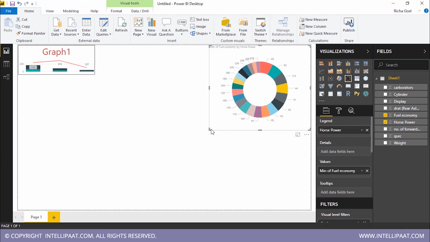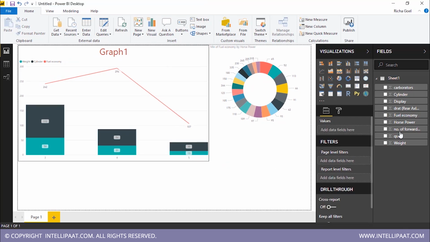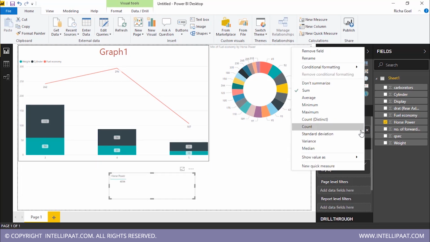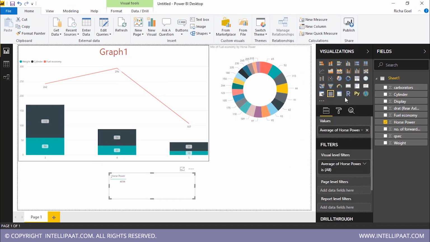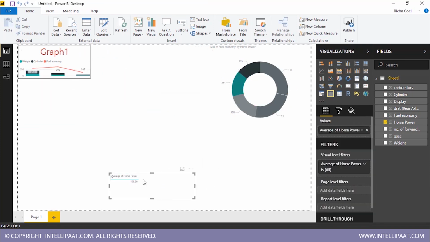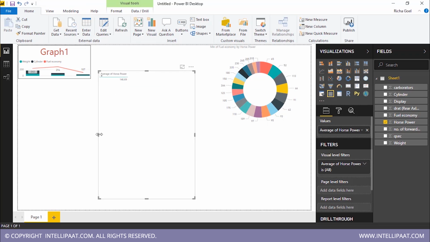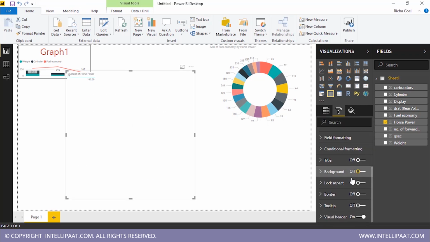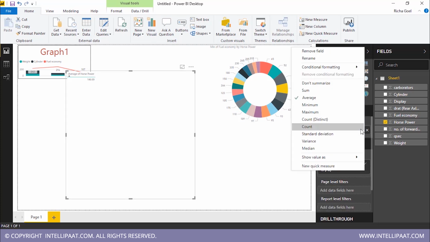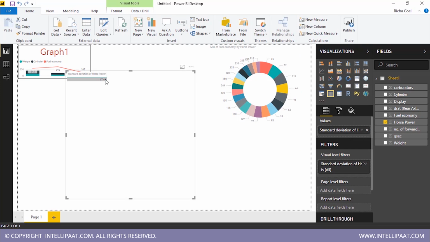So this is how you can work around Power BI Desktop. You can change your values, or if I want, I can add one more horsepower over here in these values and I will see this. So this basically shows horsepower and this shows the sum of it. I want average, so I click on average and I can see the values changing. I'll maximize that. See. Now, suppose I want standard deviation. It is changing.